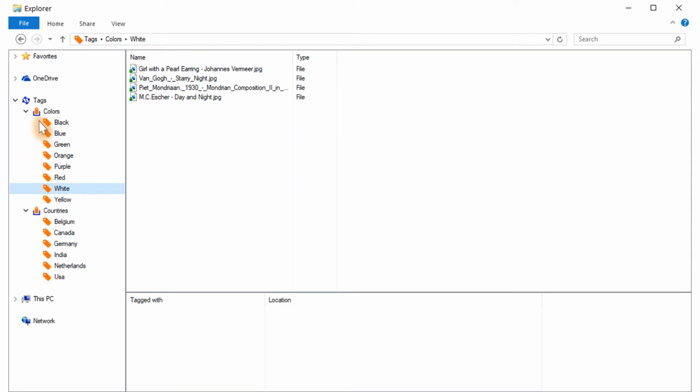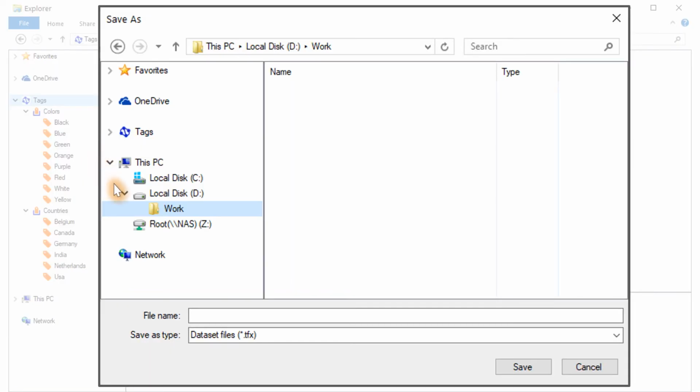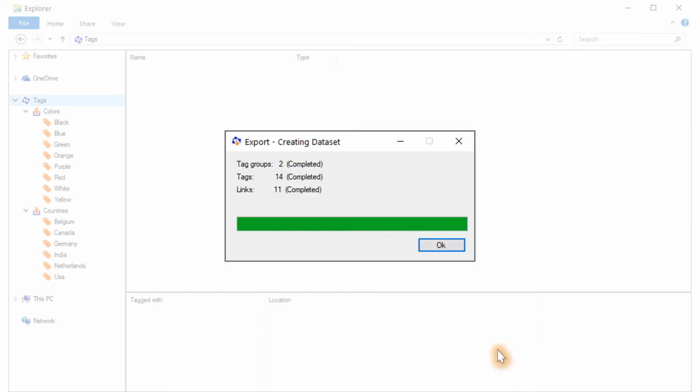The export function is available on a tag group, or on the tag's root, and even a folder. In this example, the tag's root is chosen as the starting point of the export. It will create a dataset containing tag groups, tags, and the links to the files and folders on your system. When the export is finished, the dataset, or TFX file, can be backed up, shared, emailed, whatever you want.